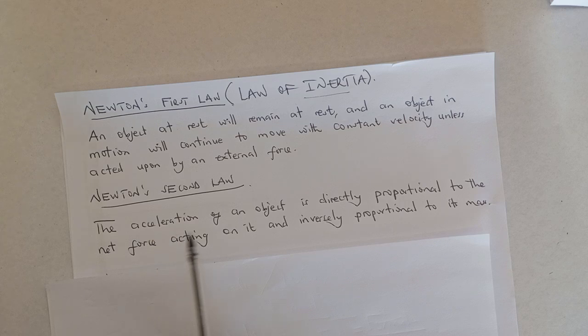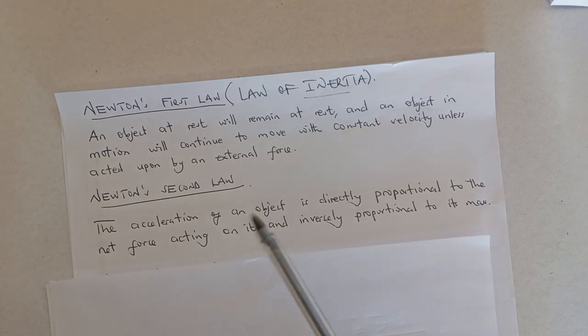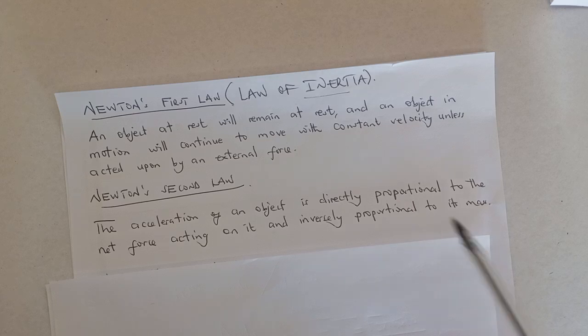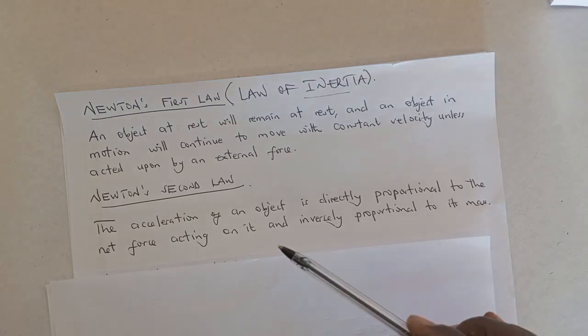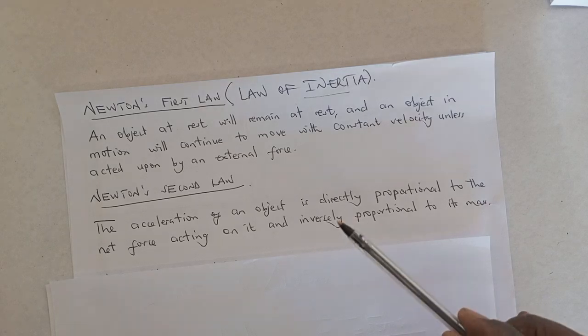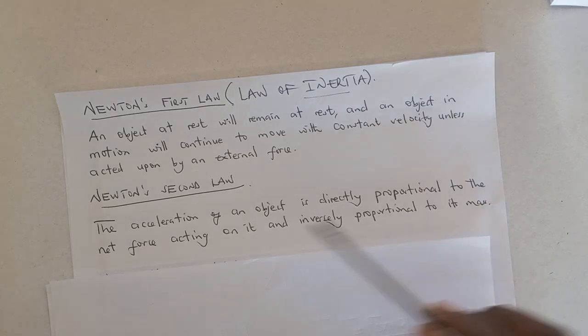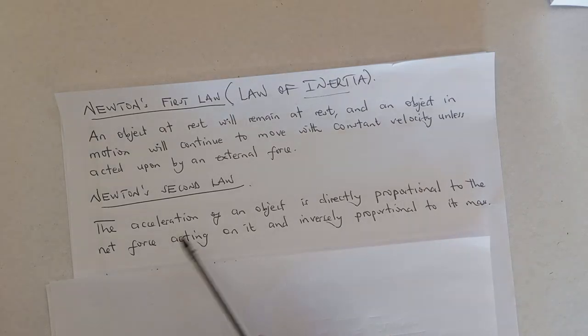It means that the acceleration of an object is directly proportional, meaning that when the force increases, you expect acceleration also to increase. However, for the acceleration to increase, the mass must be a smaller one, okay? The mass must not be very big, otherwise acceleration will find it difficult to drive that mass. That's what it means.